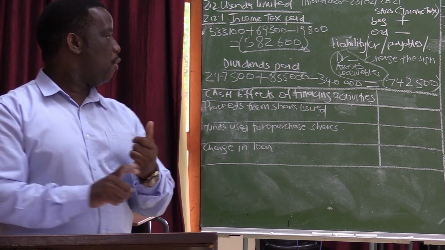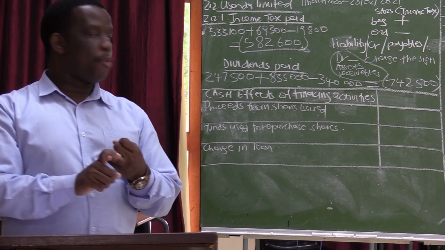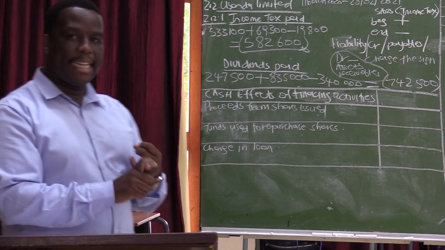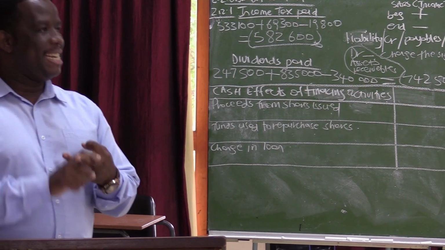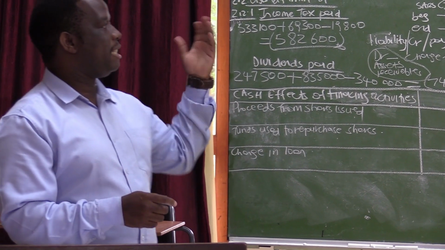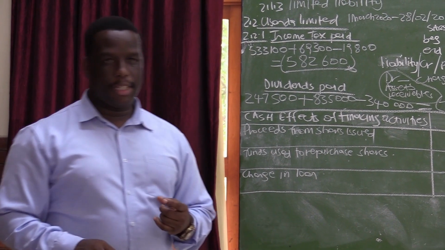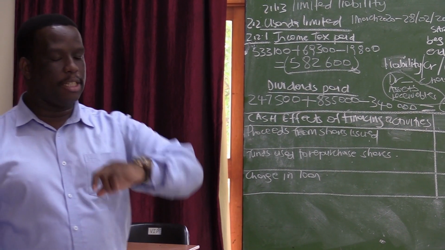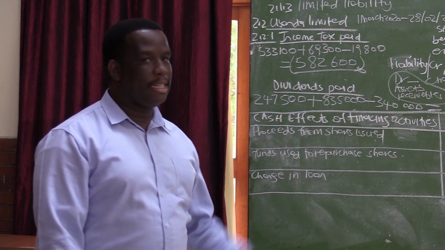There is cash flows from operating activities, there is cash flows from investing activities, and there is also cash flows from financing activities. So the operating activities, they are straightforward because there is cash generated from operating activities. But the investing activities, what normally poses a challenge to most of the learners is when they do not know the details.